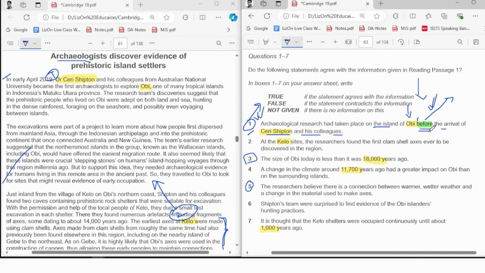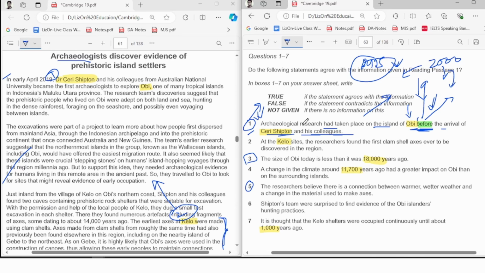So if we find that information, yes, the archaeological research took place on the island before Dr. X and his colleagues came, then it's true. Say Dr. X and colleagues were there in 2000. If archaeological research happened in 1995, it means it's true, right? But if archaeological research happened in 2000 or after that, then it will become false. Got it? So let's go and find it here.